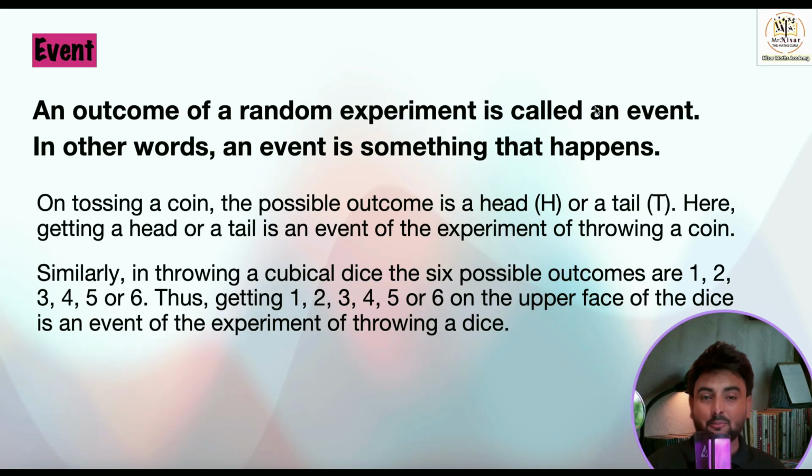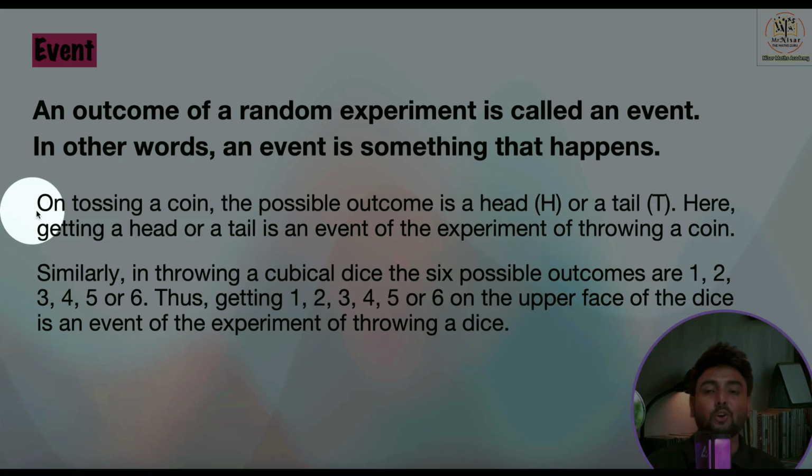The next point we have is: what is the meaning of event? An outcome of a random experiment is called an event. In other words, an event is something that happens. On tossing a coin, the possible outcomes are a head or a tail. Here getting a head or a tail is an event of the experiment of throwing a coin. It's not something very important to know, but as a part of the syllabus we have the term event, that's why I'm explaining it. So what is an event?